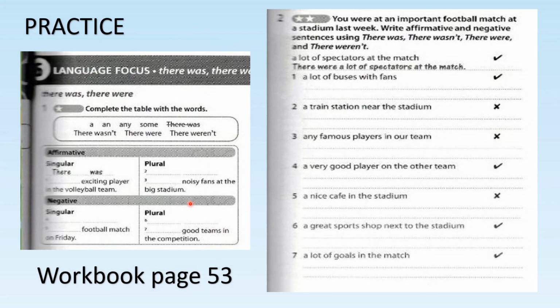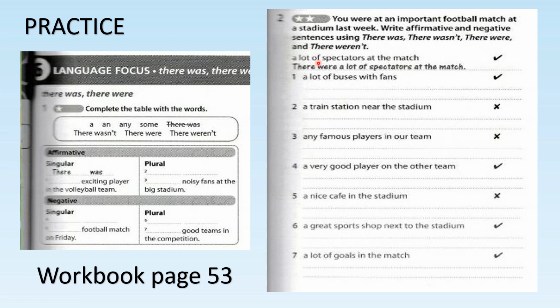For your practice, you can do workbook page 53, exercise 1. You complete the table with the words in the box here. Exercise 2, you have to write the affirmative and negative sentences. If you see tick, you write using there was or there were. If you see cross, you write using there wasn't or there weren't. You have to look at the keywords here.